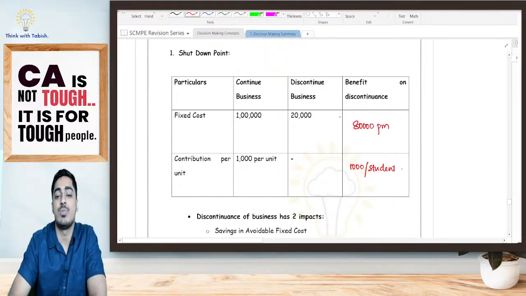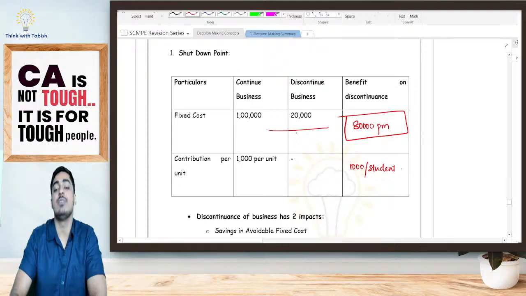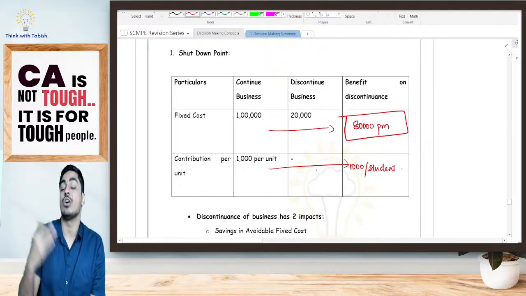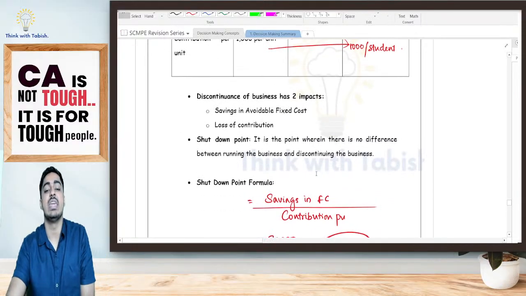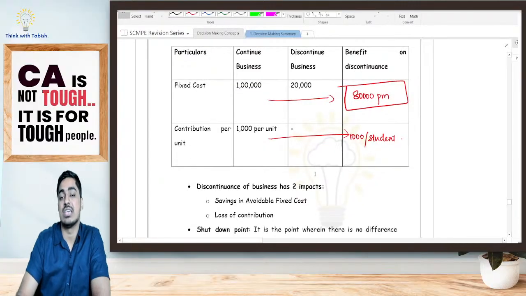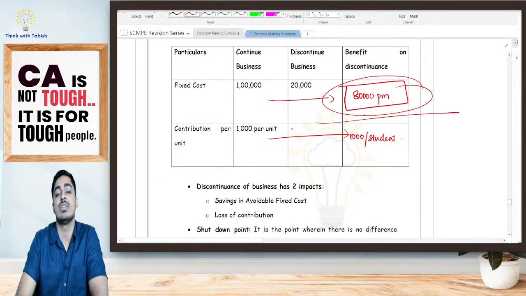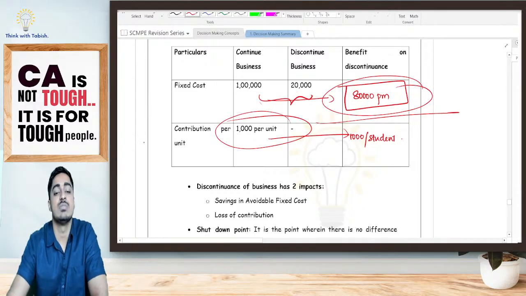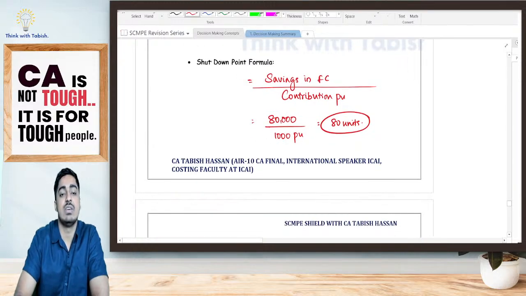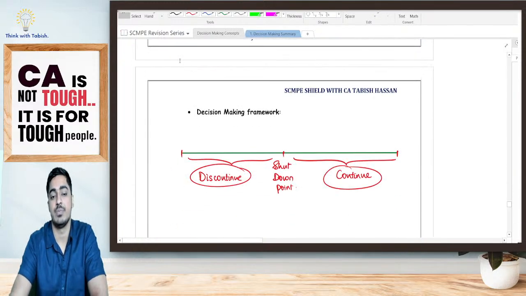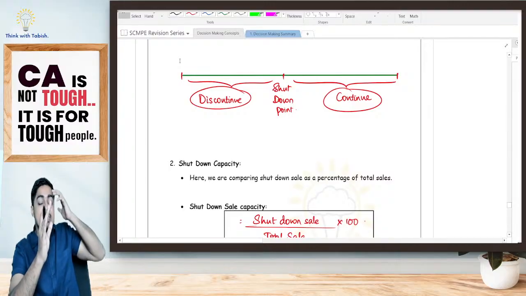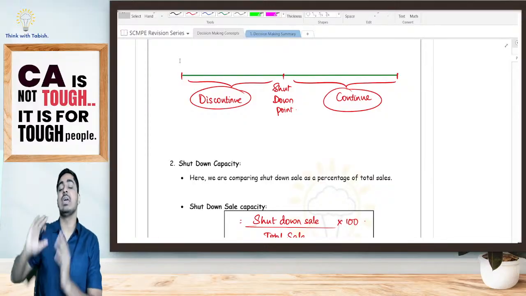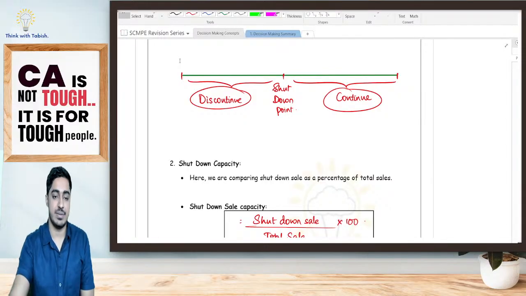Next, we have the shutdown point. Same thing that I've told. If I discontinue, I'm having a benefit of 80,000. However, if I'm continuing, I'm getting a benefit of 1,000 per student. That means how many students bare minimum should I be teaching? 80 students. How did I get that? It is 80,000 divided by 1,000. 80,000 is my difference in fixed cost, and 1,000 is my contribution per unit. So shutdown point is savings in fixed cost divided by contribution per unit. If my expected sale is lower than my shutdown point, discontinue. If my expected sale is greater than my shutdown point, continue. As simple as that.